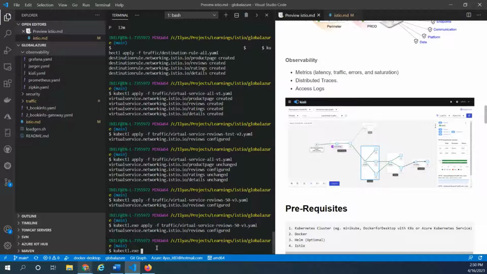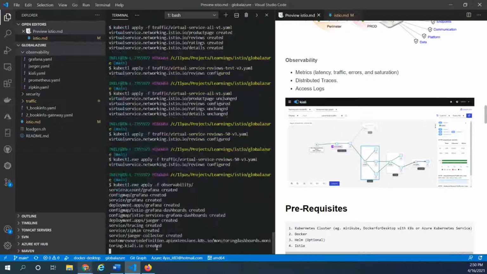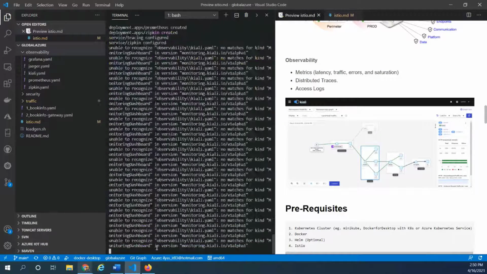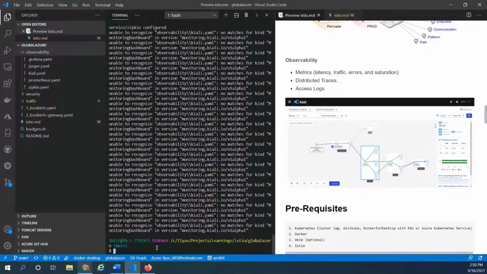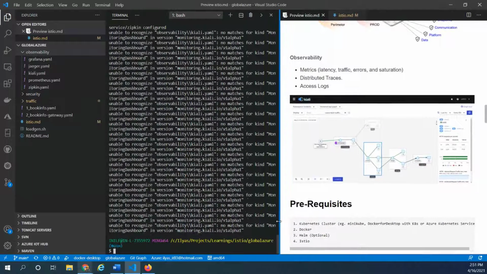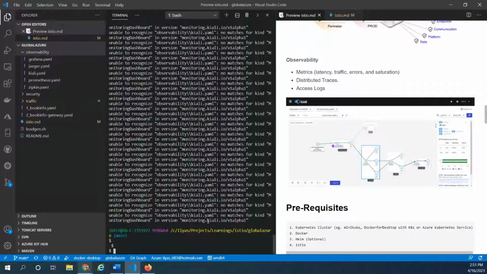kubectl apply. All right. Here we go. So all of them are getting created. This is fine. This should still work. All right. So now let's go ahead and run Kiali while we are observing the traffic management.